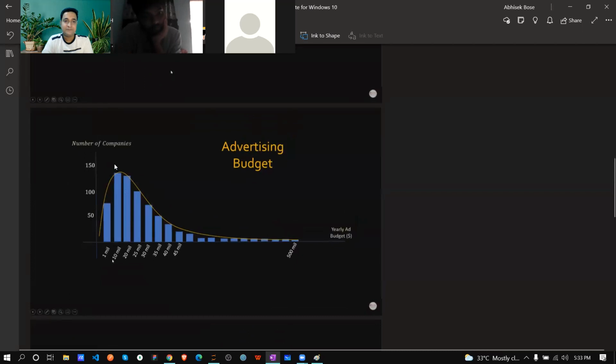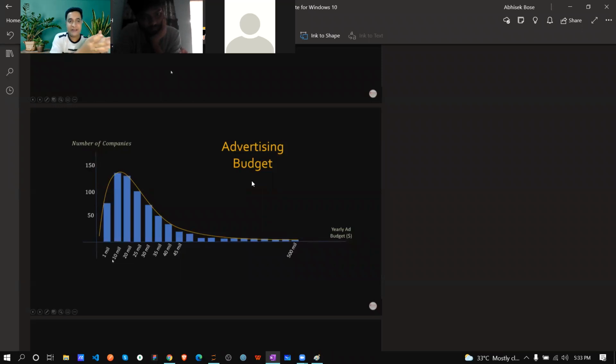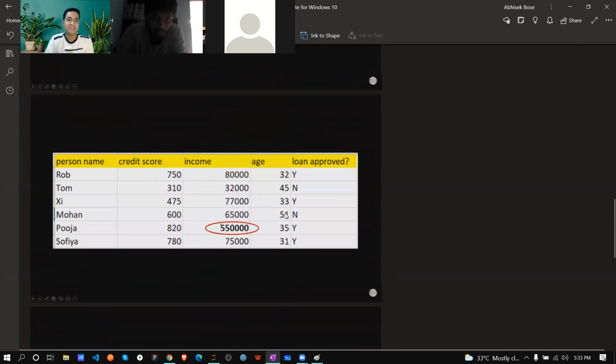Or in a company, suppose the average advertising budget. In a mediocre company, maybe up to 45 million. Now just think about Facebook, Google. Maybe their budget is 500 million. So they are not outliers, they are also data. Those data we will deal with using log normal distribution.